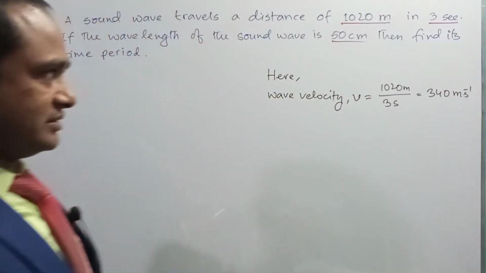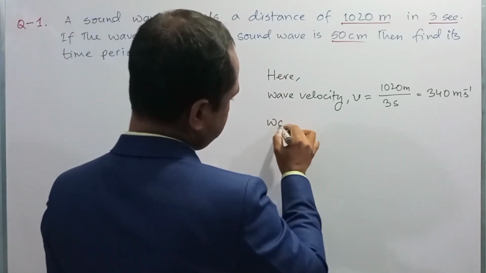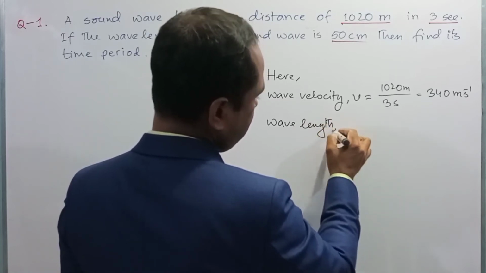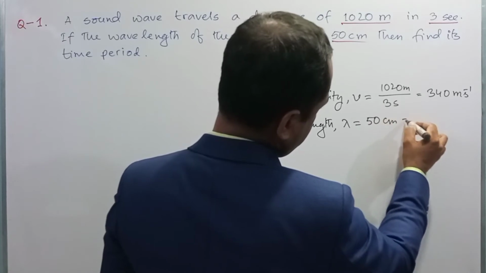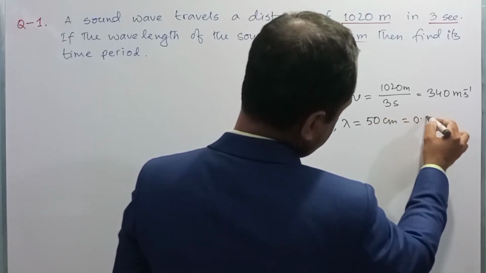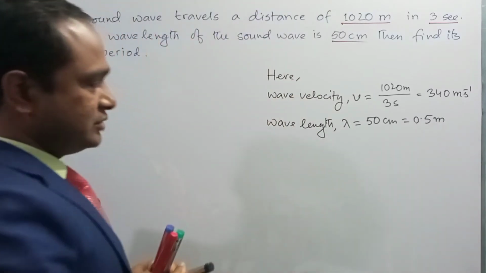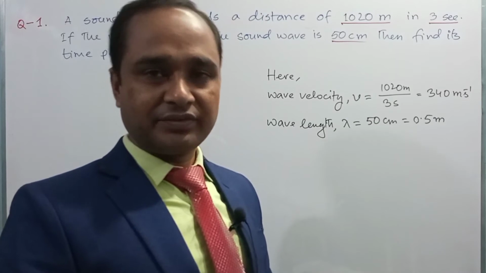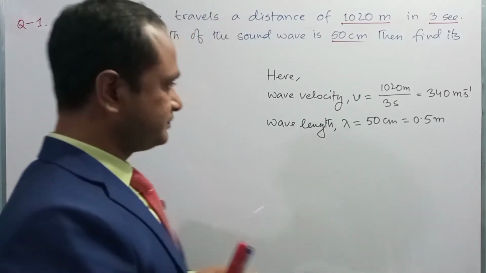This is the wave velocity, and the wavelength lambda is equal to 50 centimeter, that is 0.5 meter. So using this expression, dear student, first we need to calculate the frequency of the wave, then we will find the time period.